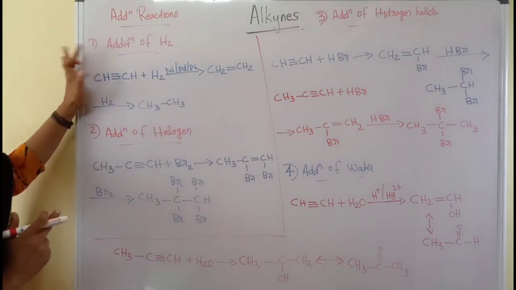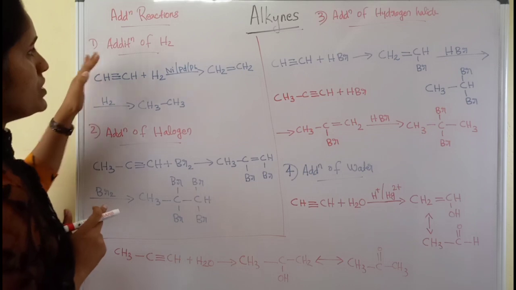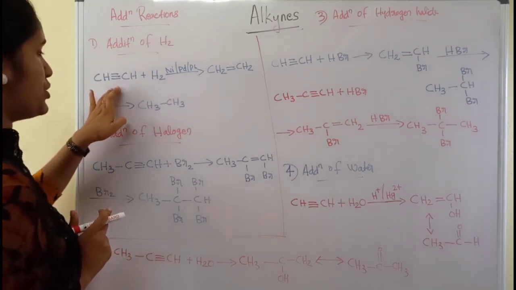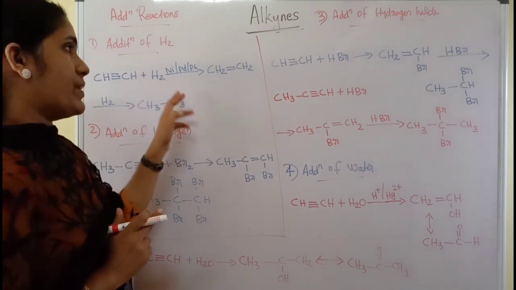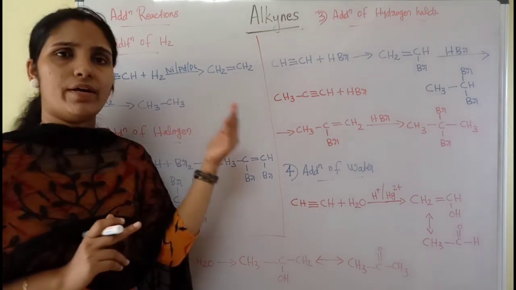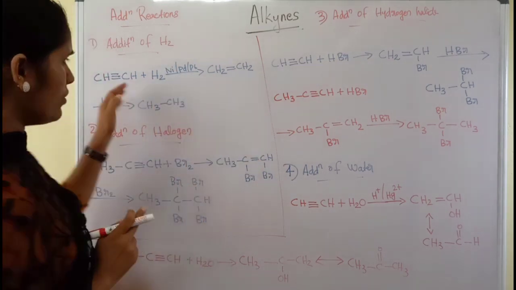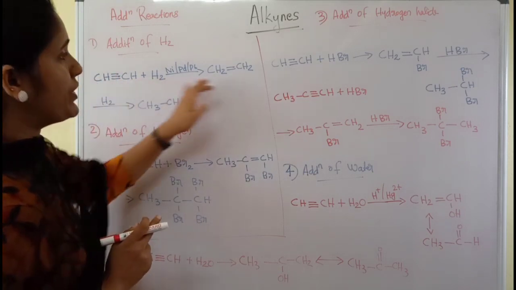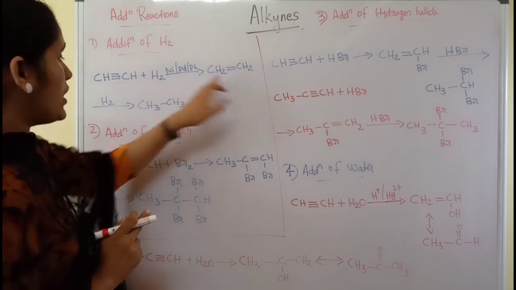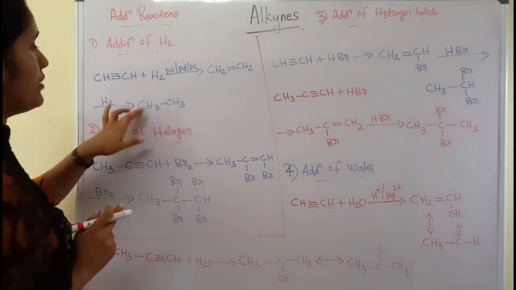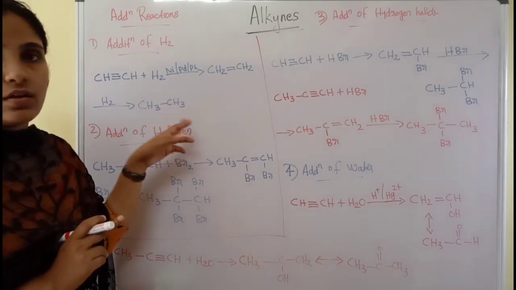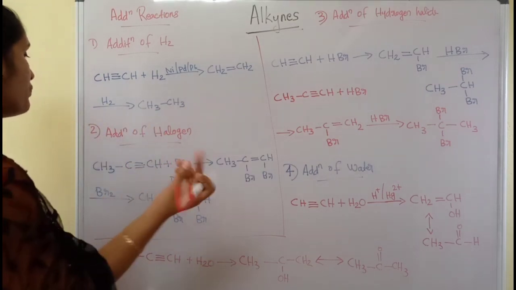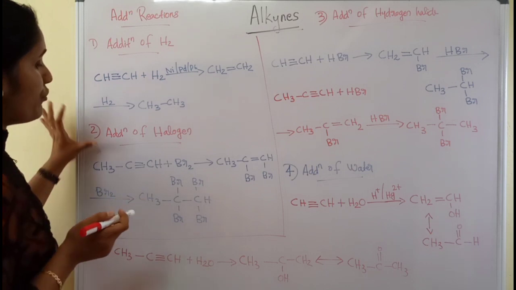First one, addition of dihydrogen. Many times we have discussed this reaction: when dihydrogen is added to an alkyne in presence of nickel, palladium, platinum, that is hydrogenation. First we know alkyne, here if it is ethyne, so ethyne will convert into ethene. Again if one more H2 is added, then it will turn to ethane, that is unsaturated compound turns to saturated compound.